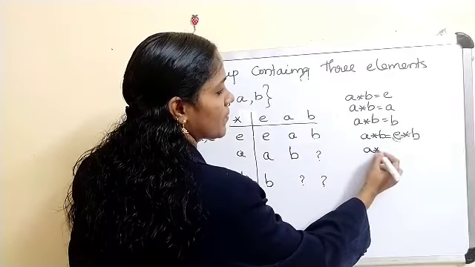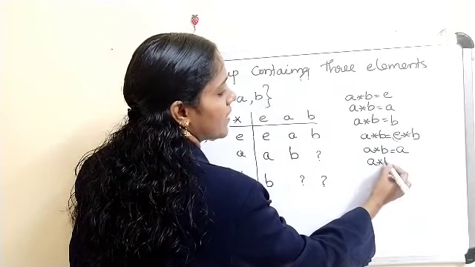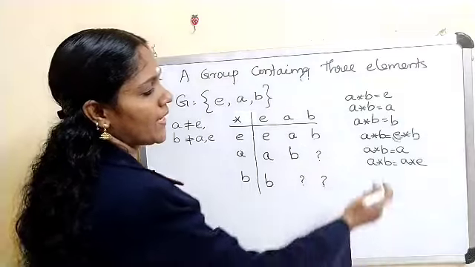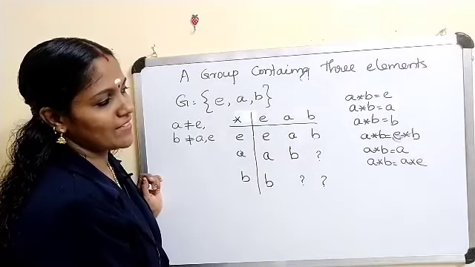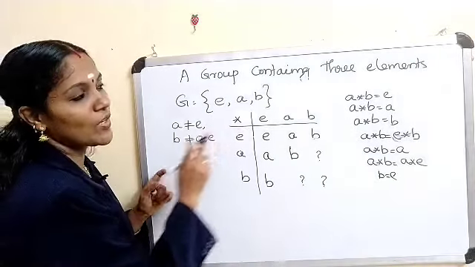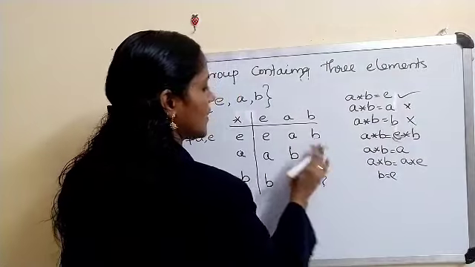And suppose A star B equals A, then you can write A star B equal to A star E. Again applying the left cancellation law, we get B equal to E. That is not possible. Therefore, the only possibility is A star B equals E.